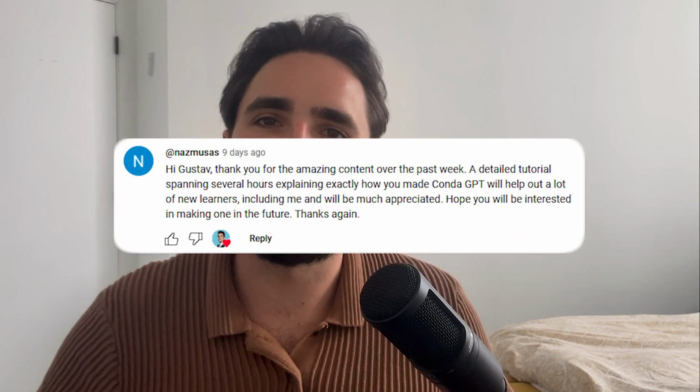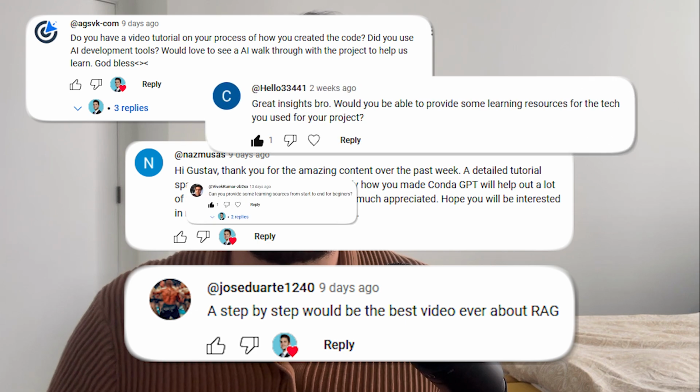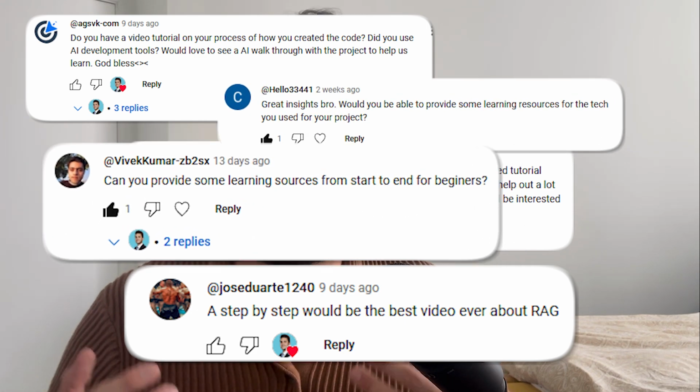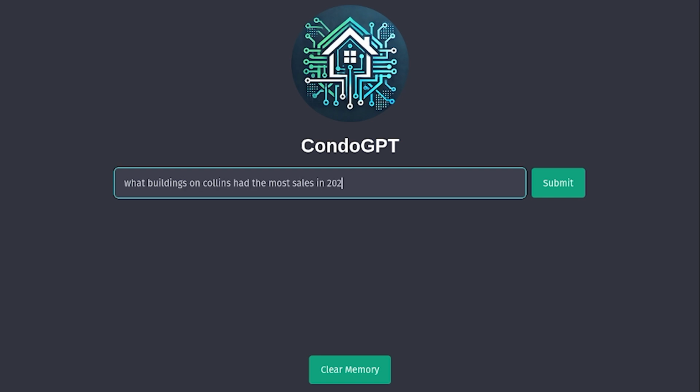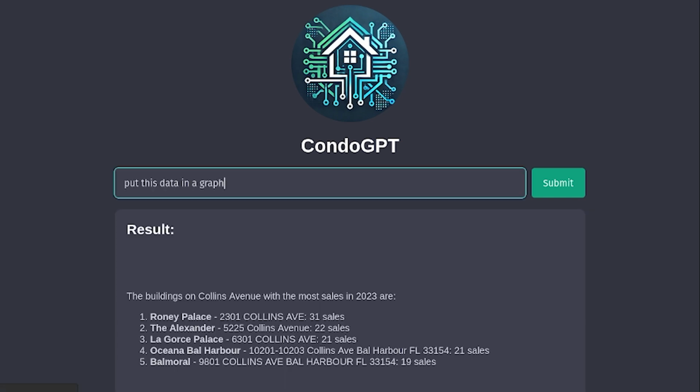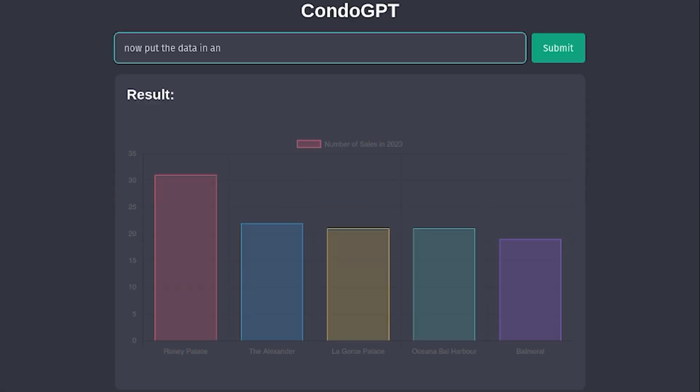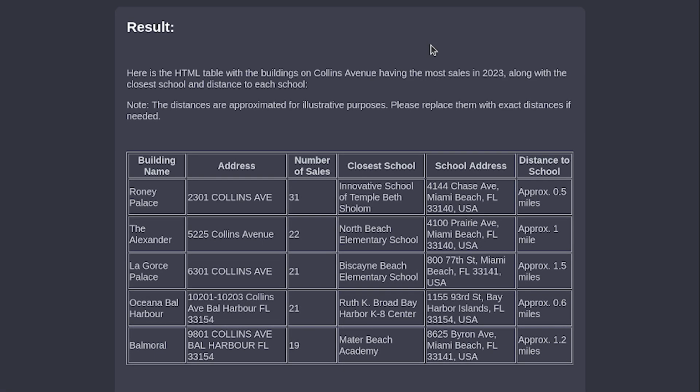Many of you commented on my last video saying that you want a step-by-step guide on building a retrieval augmented generation application using LangChain. This video will be the first in that series, and I'll be showing the entire process from reading a business problem to creating a chat-based LangChain application that talks to an SQL database and external APIs. The end result will be similar to Convo GPT in that video, but I'm going to take it a step further to teach you some additional concepts.